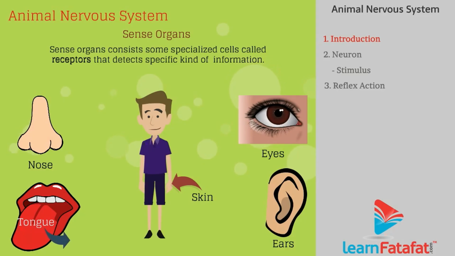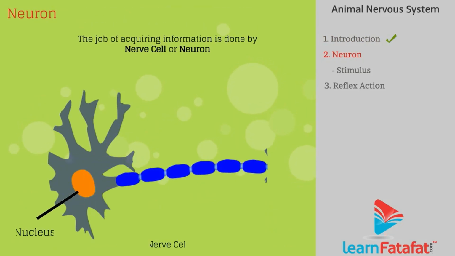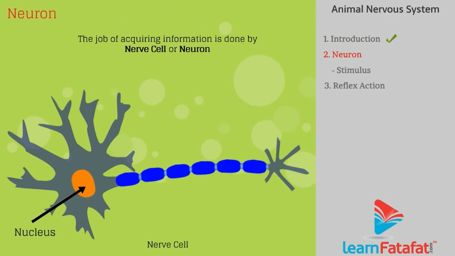For example, the tongue has gustatory receptors that detect taste. The nose has olfactory receptors that detect smell. Neuron. The job of acquiring information is done by the nerve cell or neuron.